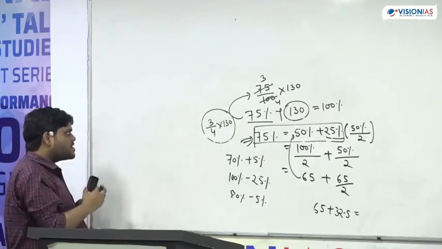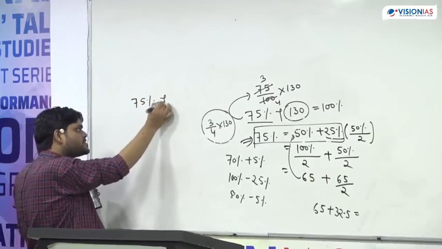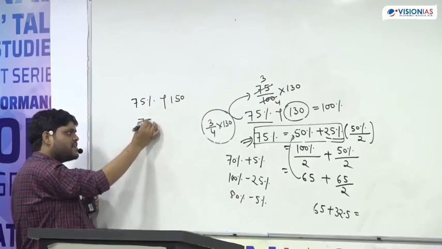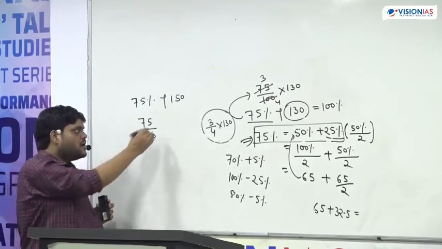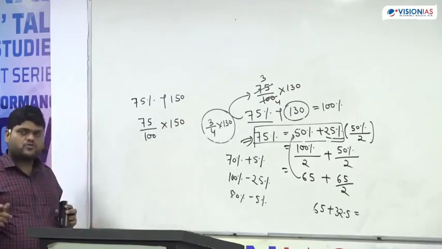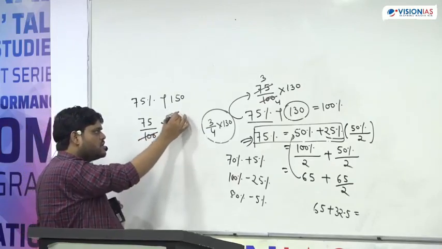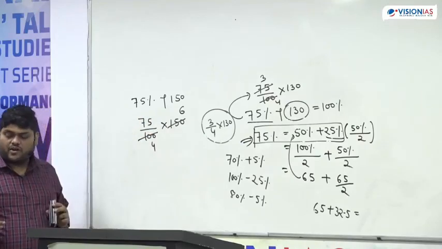Somebody is asking 75% of 150. Now you will solve it. The first way is 75 upon 100 multiplied by 150. This is one way to solve. This will come as 4. This will come as 6. Now you can solve it and find the answer.